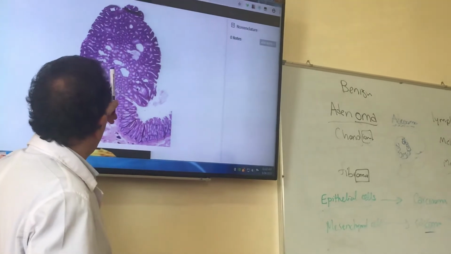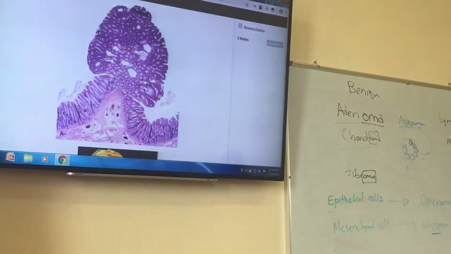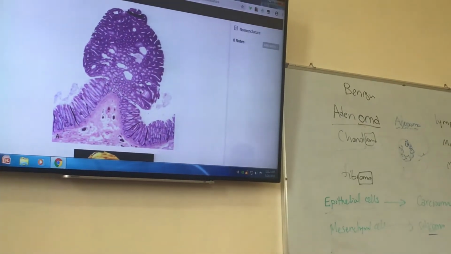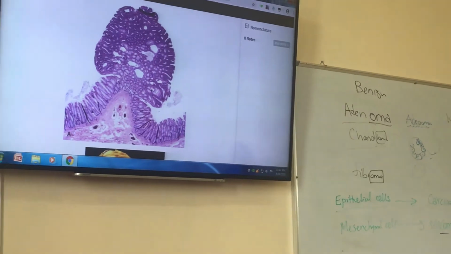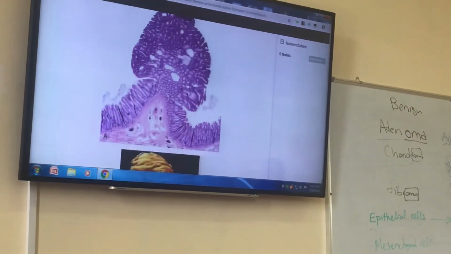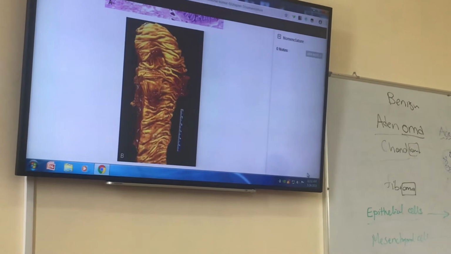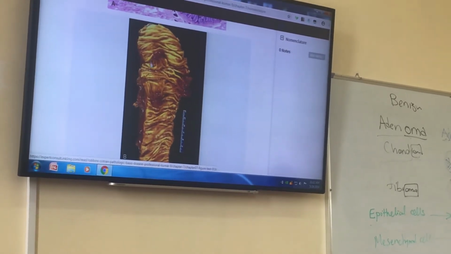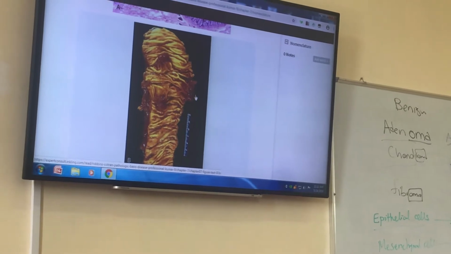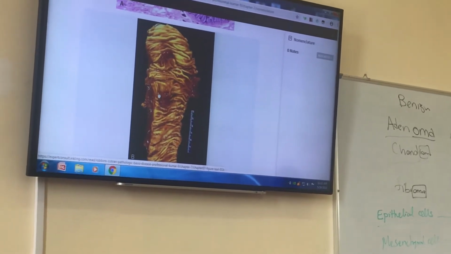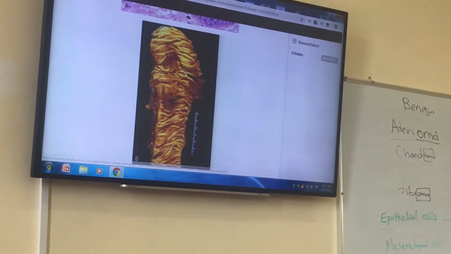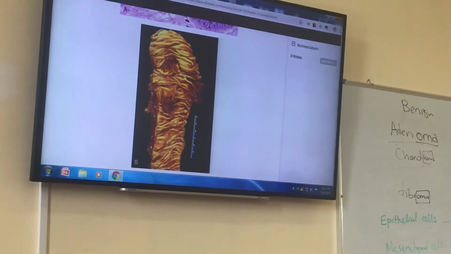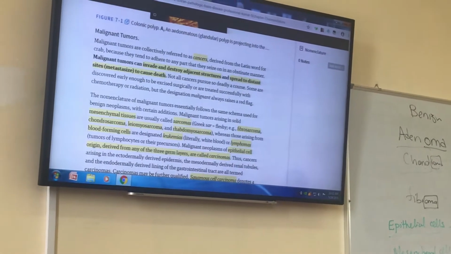But again, we can see malignancies in these polyps. Polyp means that there is mucosal projection. So this is a segment of intestine, and you see three polyps here. These should be sectioned and studied under the microscope to see if they are benign or malignant.